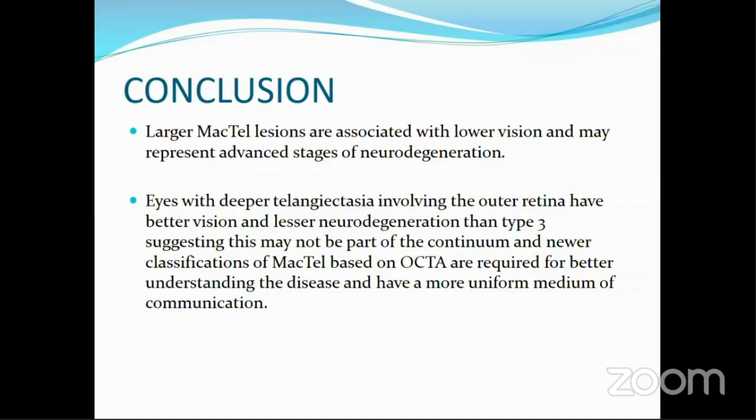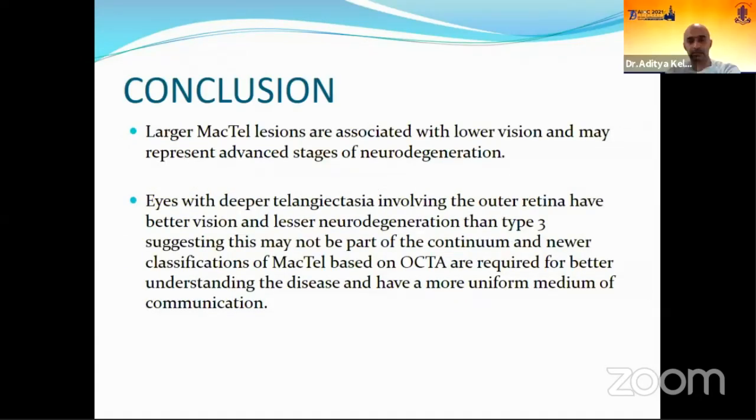So to conclude, the eyes with deeper telangiectasia involving the outer retina have better vision with lesser neurodegeneration compared to type 3, suggesting this may not be a part of a continuum, and a new classification based on OCT angiography is required for better understanding of this disease process. Thank you.